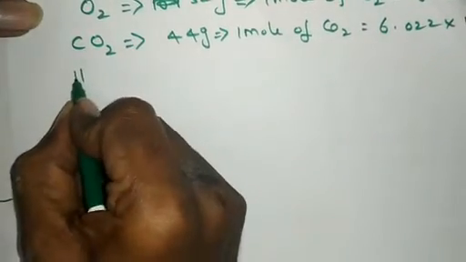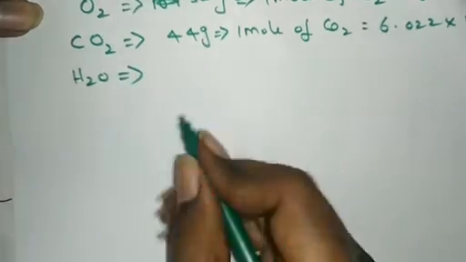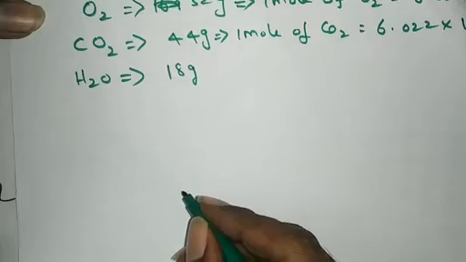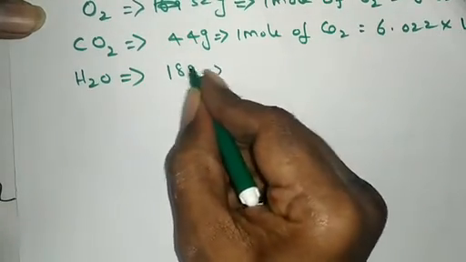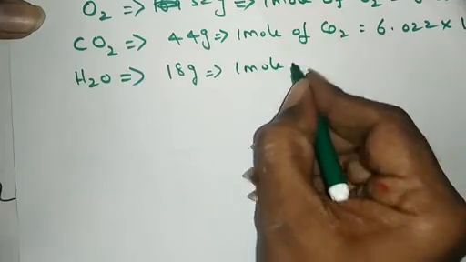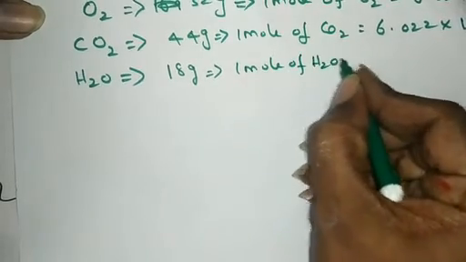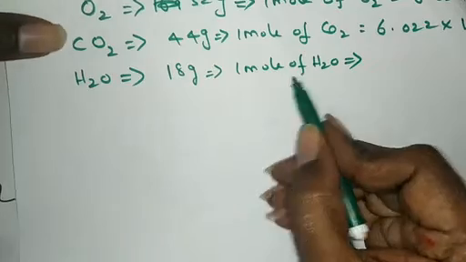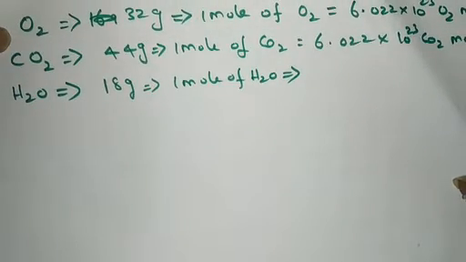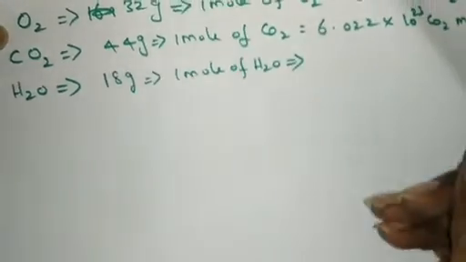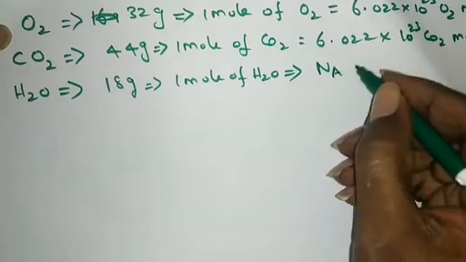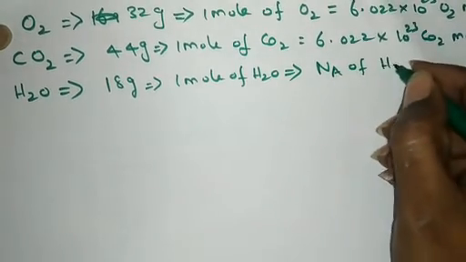One more example, water. Its molecular weight is 18 grams. Its gram molecular weight is 18 gram, which represents 1 mole of water molecules. 1 mole of water molecules contain Avogadro number of water molecules, which means 18 grams contains Avogadro number of particles, right? This is Avogadro number of water molecules.